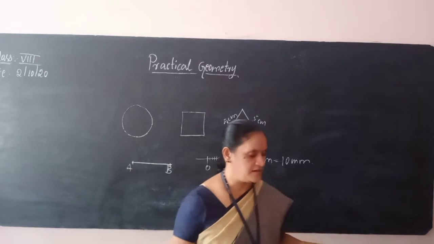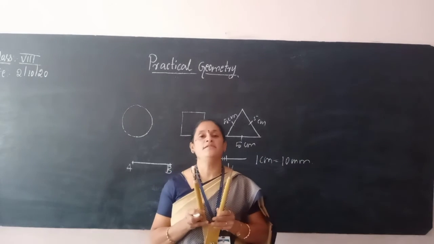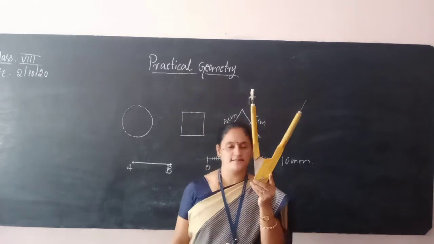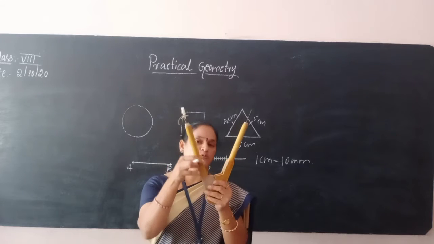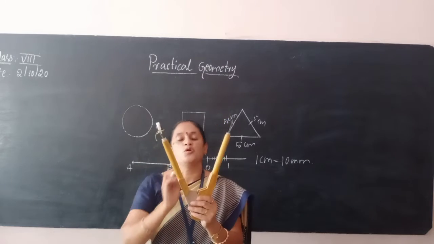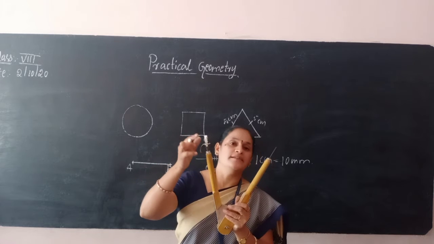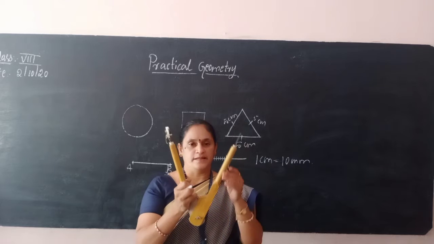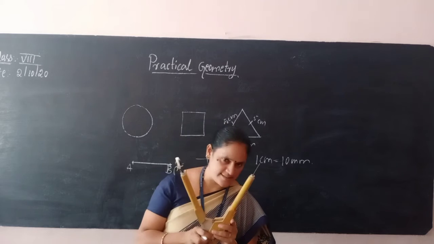Very, very important. Next, we will move to one more instrument. Can you say what it is? Yes, compass. A compass will have 2 arms. Just check it out. It is one arm, it is one arm. Where the needle is present, that is called the needle arm. And where you fix your pencil, that is called the pencil arm. So 2 arms will be there in a compass, and it is very, very important for our construction.